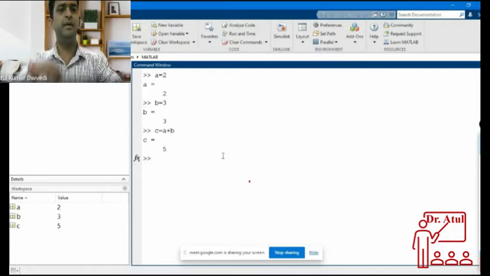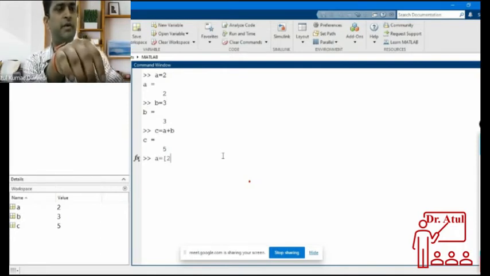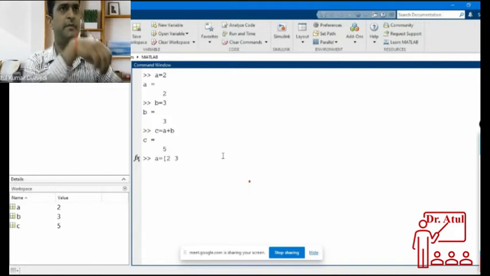Okay, so in a variable a, if I want to store 2, I will write 2, and if I want to store 2 and 3 both, then I can write them in a square bracket.